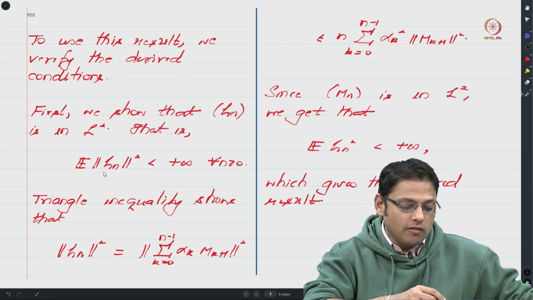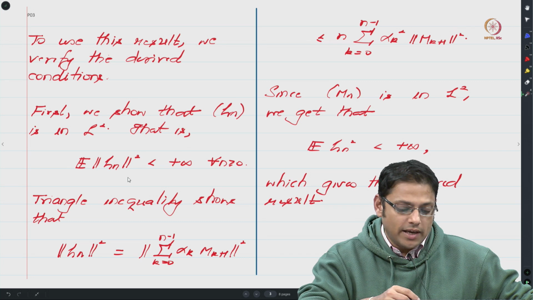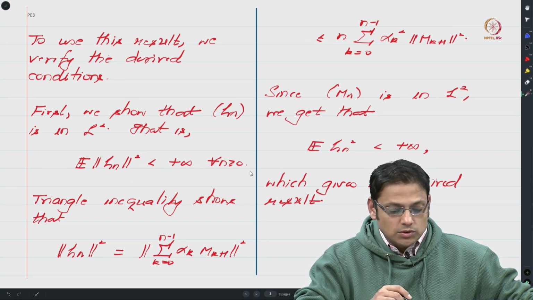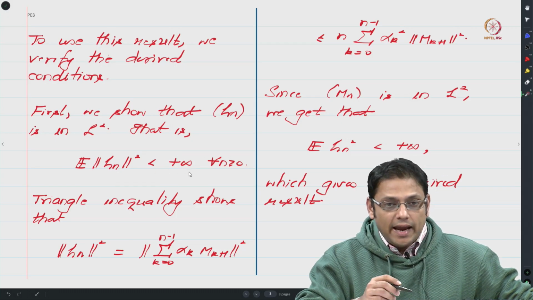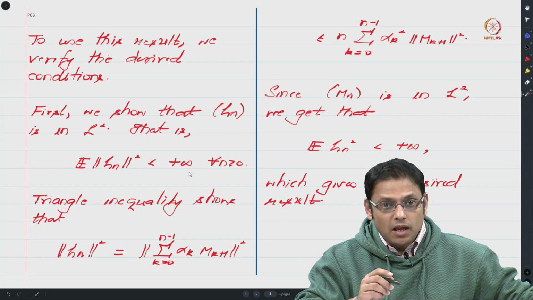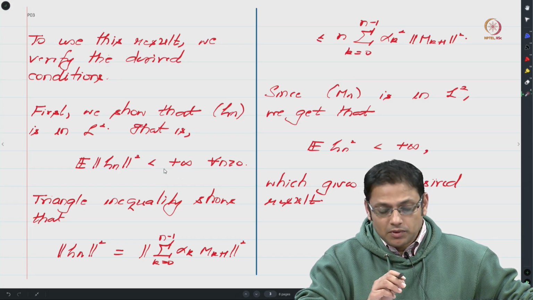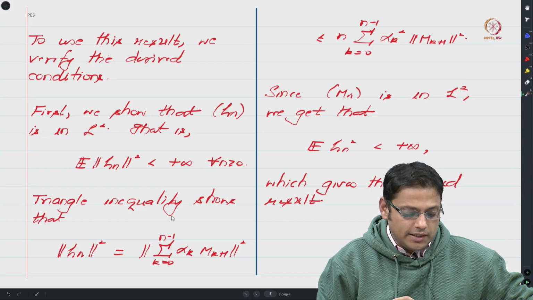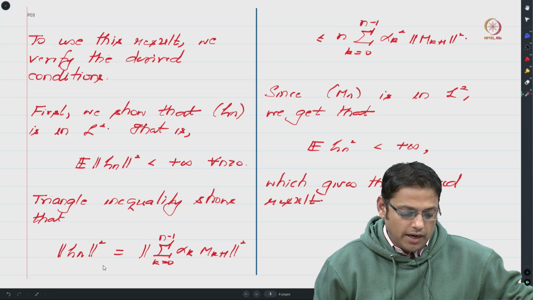More formally, we will now try to show that the expected value of norm zeta n square is finite for all n bigger than or equal to 0. So keep in mind that this bound can change with n. We only require that for every n this bound be finite. Is this okay?